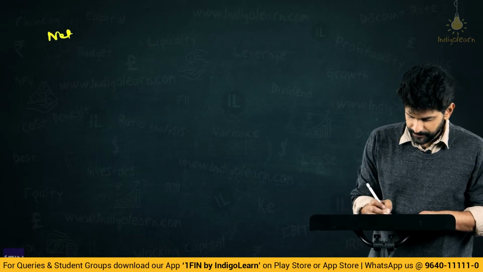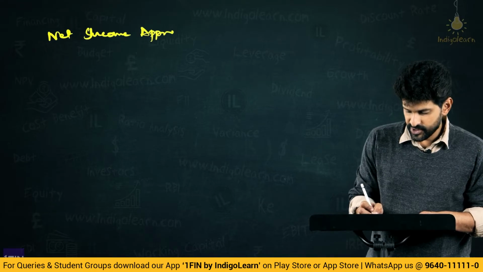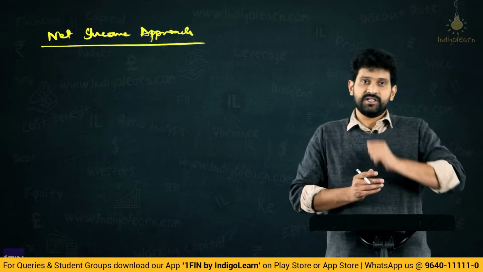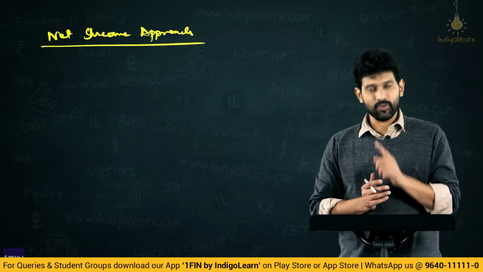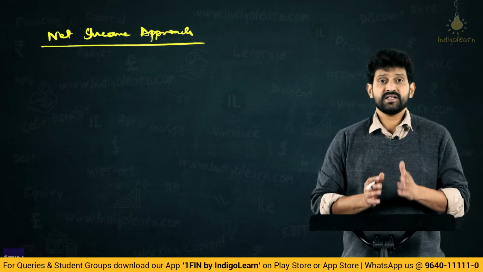So, the net income approach. Friends, we said this is under the category of capital structure relevance theories, meaning capital structure can influence KO, and correspondingly even the value of the firm will change. Clear. Now, what does this theory say?